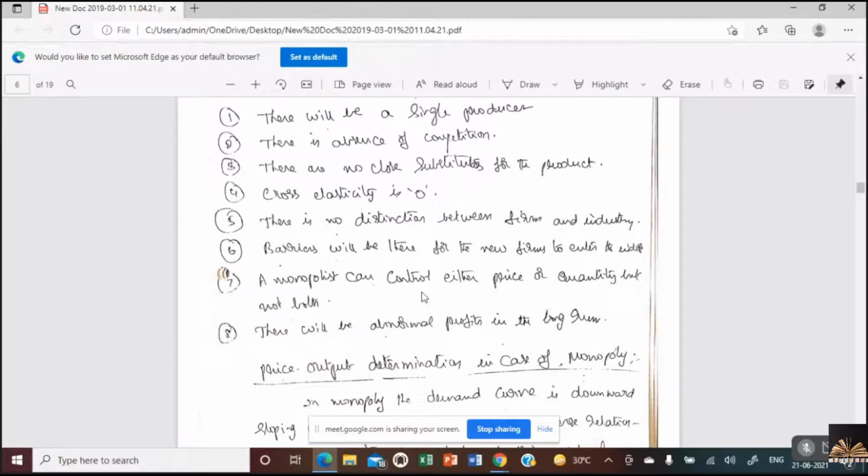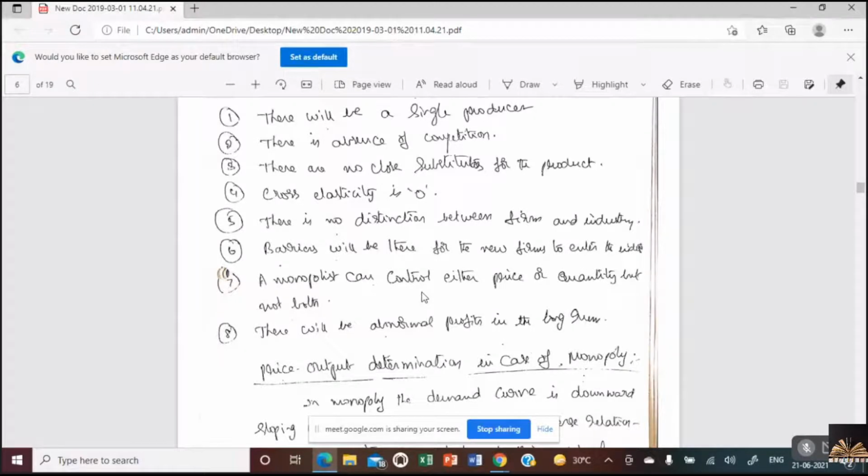Now, the next one is that a monopolist can control either price or quantity. Why is this so? Can you tell me? A monopolist can control either price or quantity, not both. Can you say why? Because buyers have no option in that.